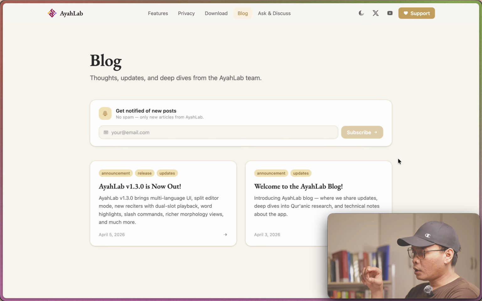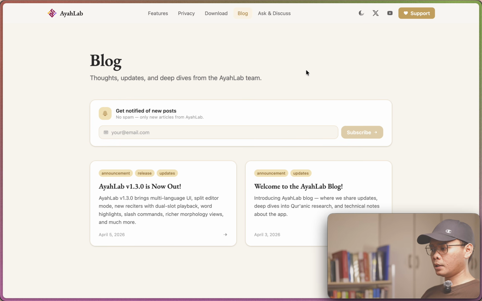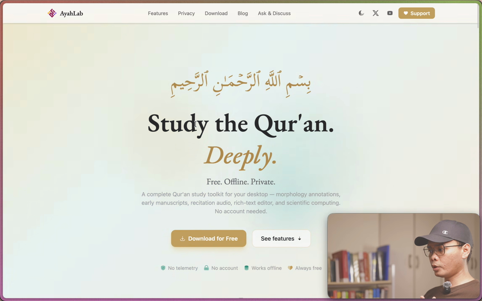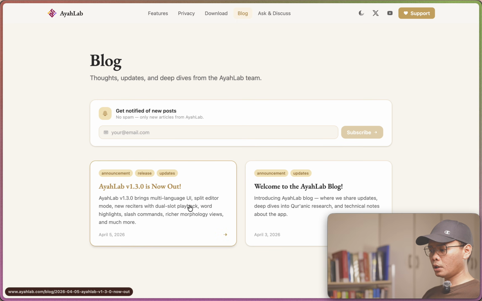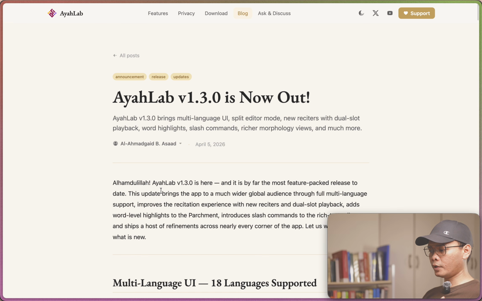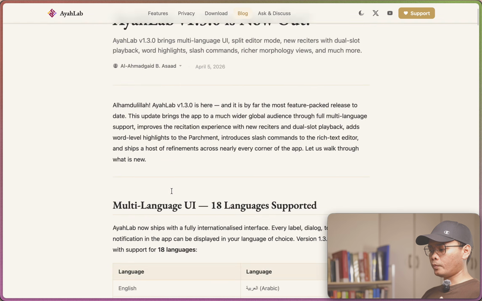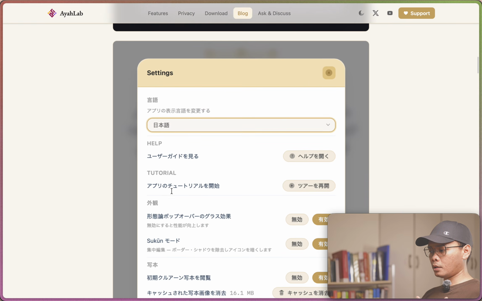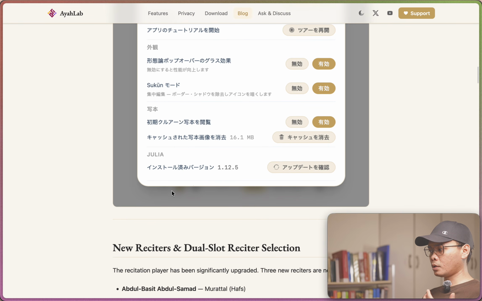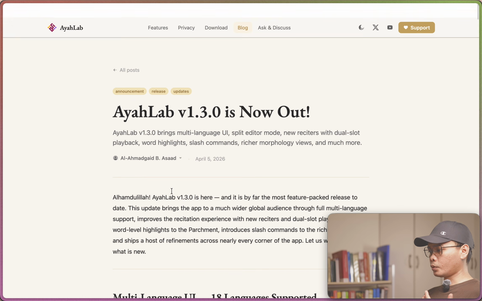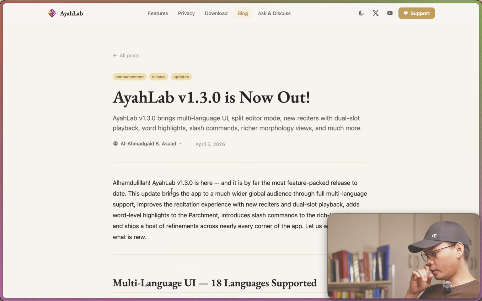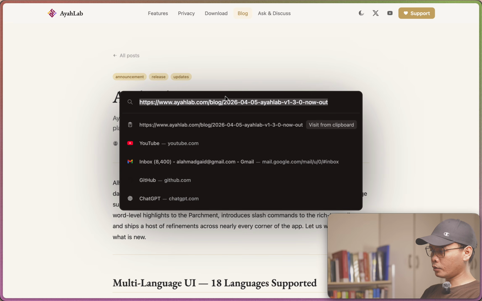Before we download the app itself, I'd also like to inform you that the website has a blog page already. When you go to the home page, you can see the blog page here. As you can see, I have the announcement of AyahLab 1.3.0, and you can scroll and see the added features in this application. And by the way, if you are curious about the link of AyahLab, it's ayahlab.com.